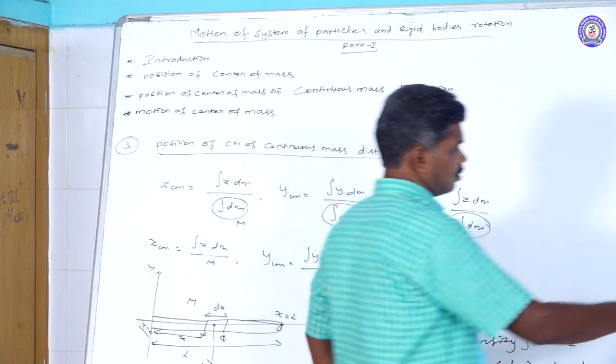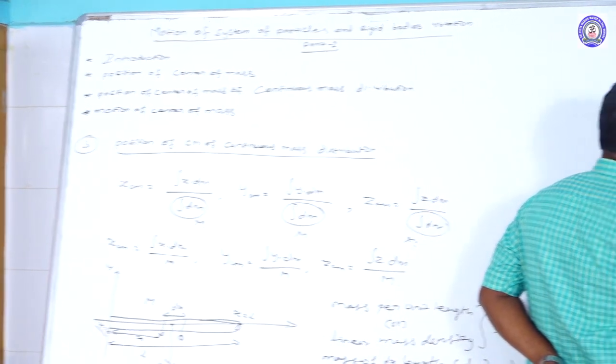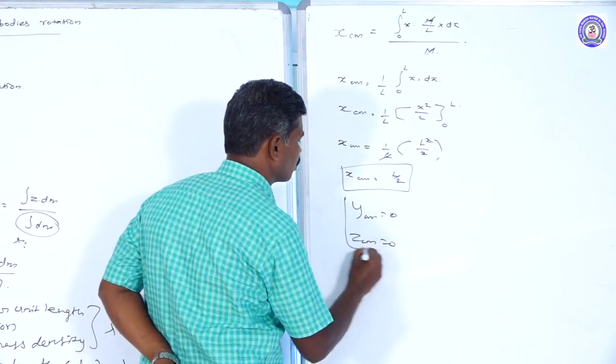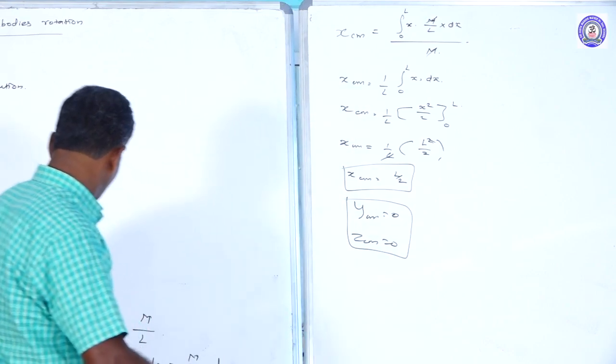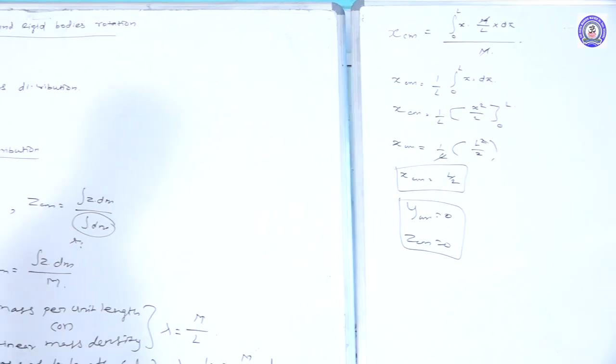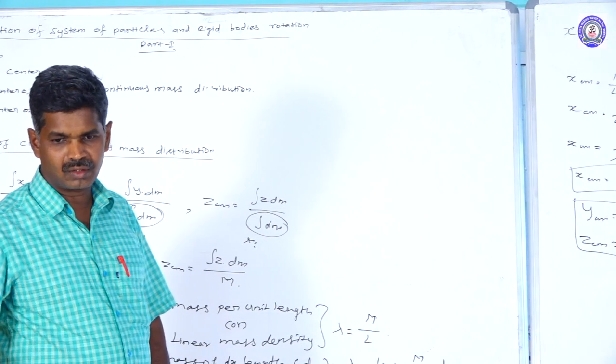Here the y component is 0, and the z component is also 0. That's why at this point we are going to tackle only the x component, L by 2, 0, 0.